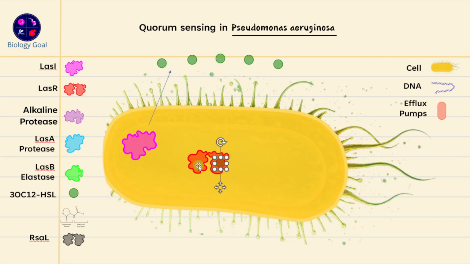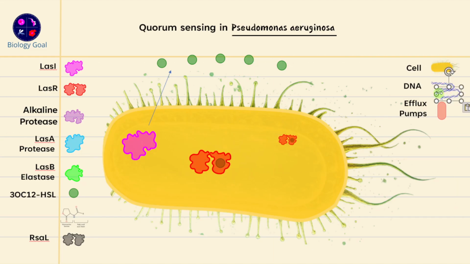It will have two domains basically. This LasR usually has one ligand-binding domain. Ligand-binding domain means the ligand, that is this acyl-homoserine lactone molecule, is able to bind to this particular domain. The second domain is the DNA-binding domain. And from that side, it can bind to your DNA molecule. So it becomes the transcription regulator, right? So what happens after binding, it changes its conformation and then moves and binds to the DNA molecule.